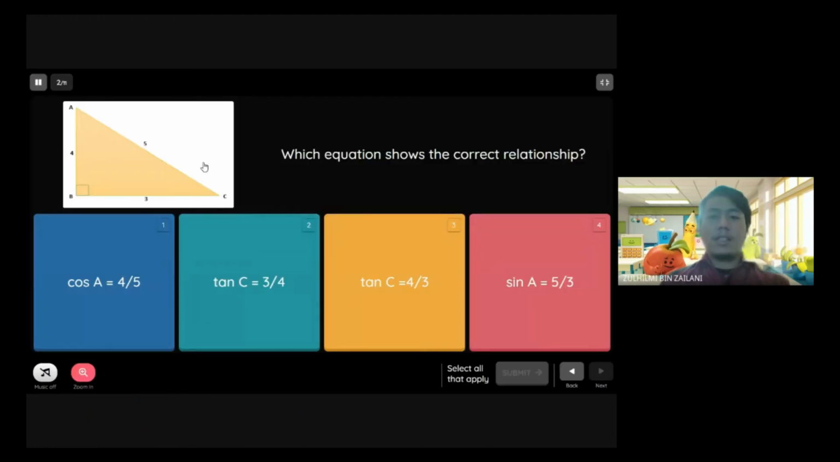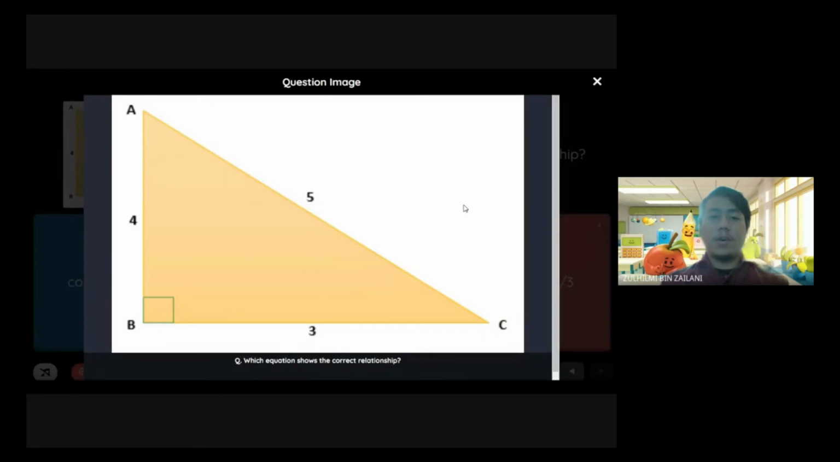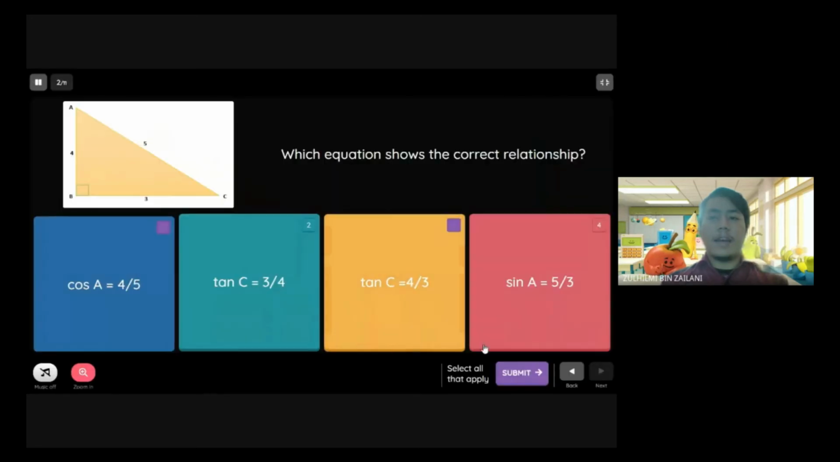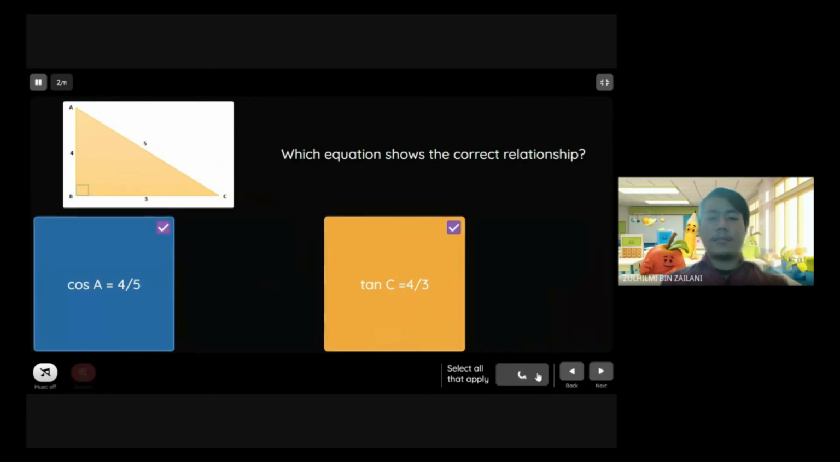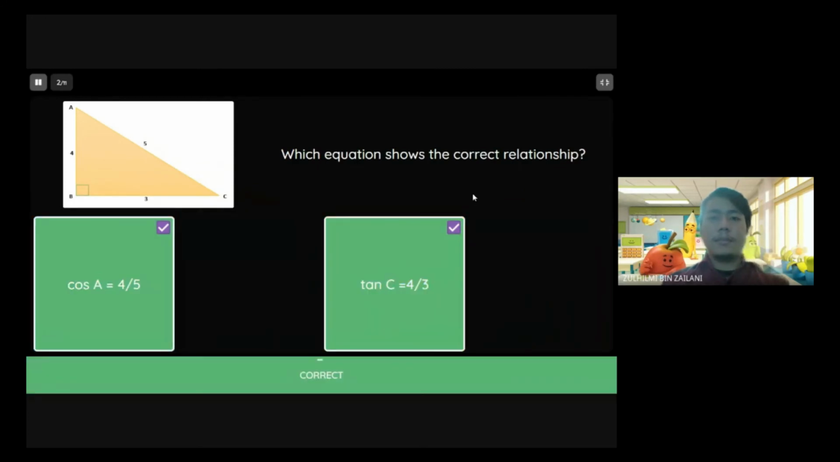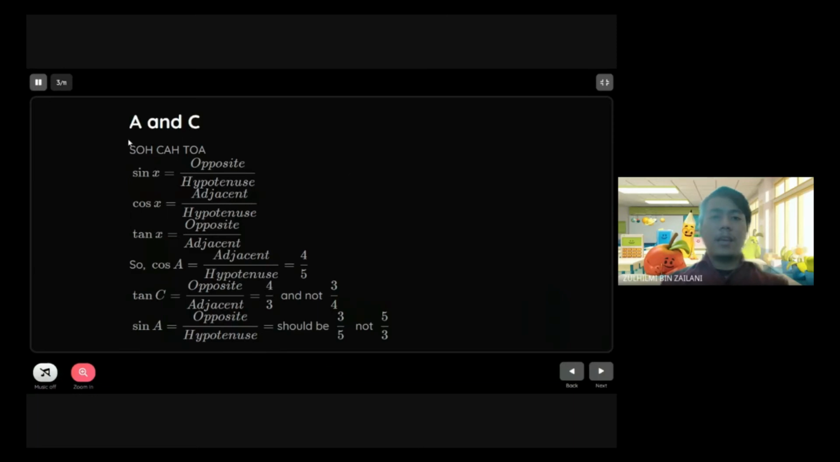Which equation shows the correct relationship about this trigo? I will give you 3 seconds to answer this question. So the answer is A and C. The explanation is, we need to remember SOH CAH TOA, where sine is the opposite divided by the hypotenuse, cos is the adjacent divided by the hypotenuse, tangent is the opposite divided by the adjacent.